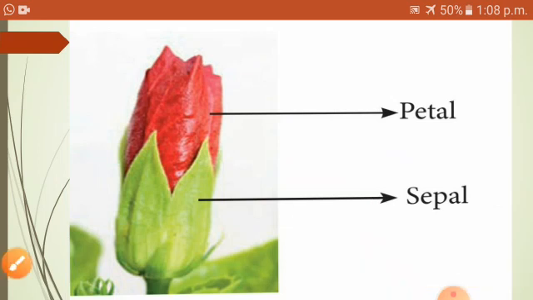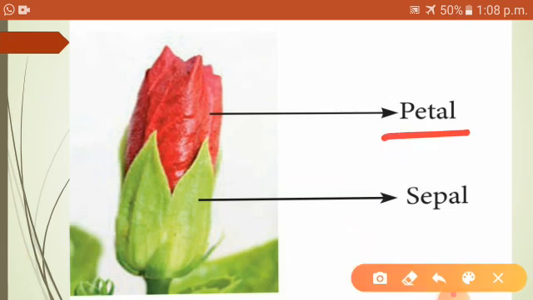Shall we move on to the second part? This is the petal. Petals are the largest part of flowers. They are often attractive, brightly colored, sometimes sweet scented, and attract insects. This ring of petals together is called corolla.